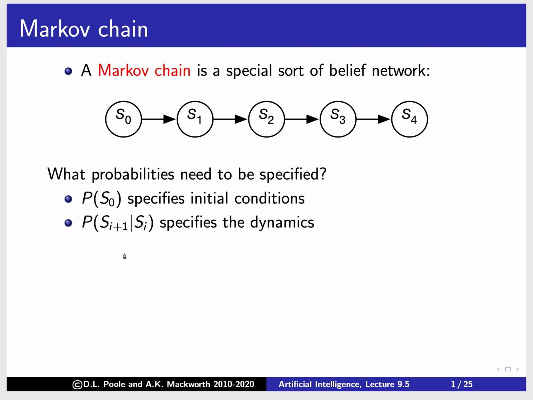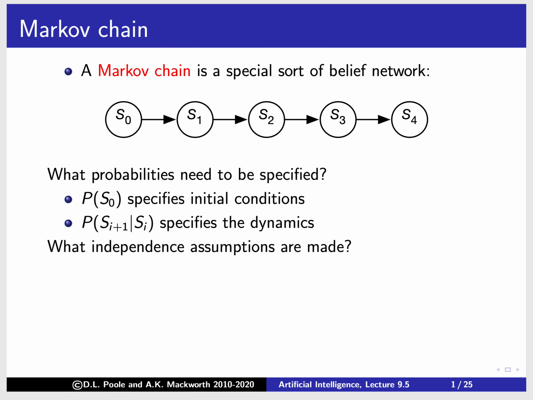So that is, it's the probability of S0, which specifies the initial conditions, and the probability of Si plus 1 given Si specifies how the states change. So it's how these S's change. It specifies the dynamics.